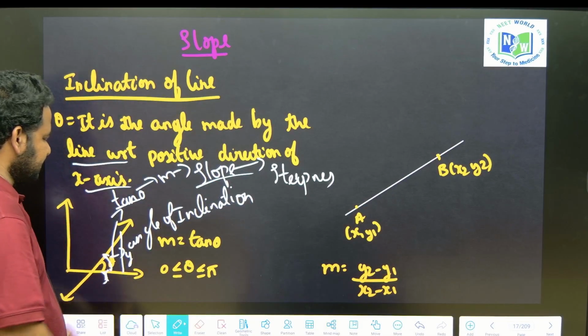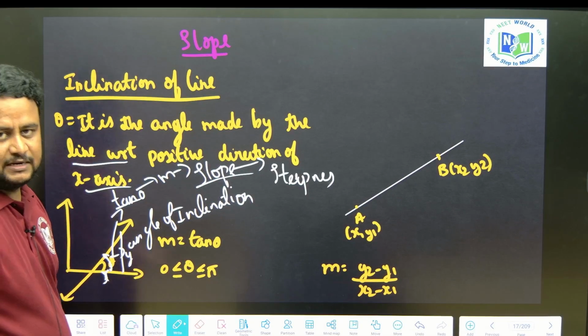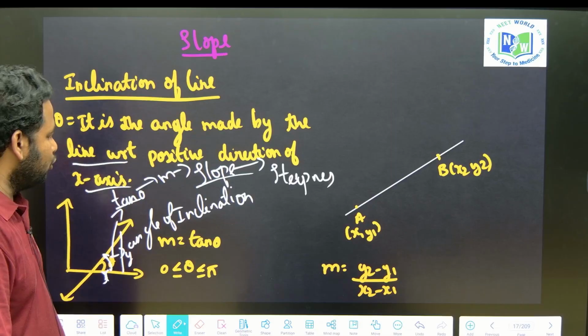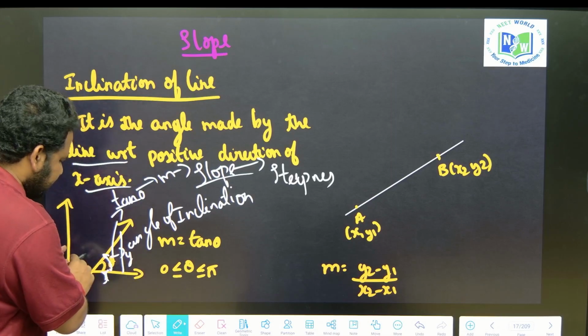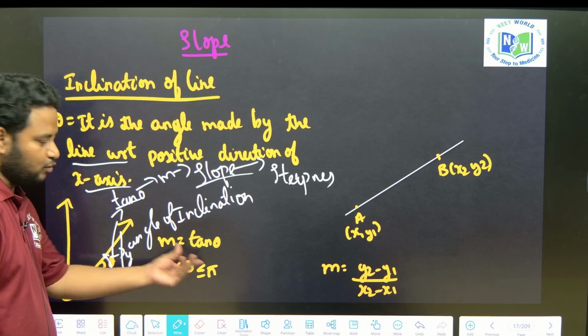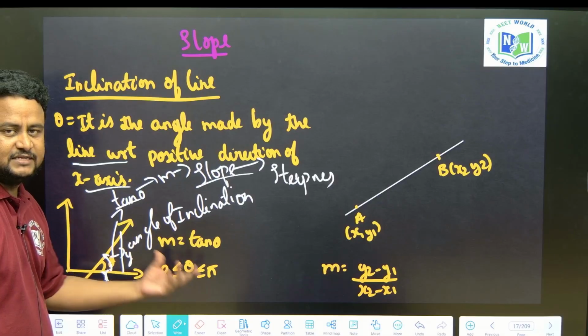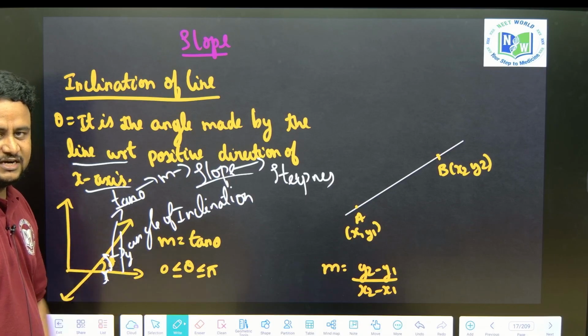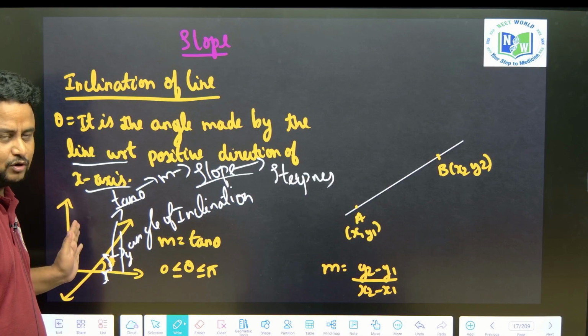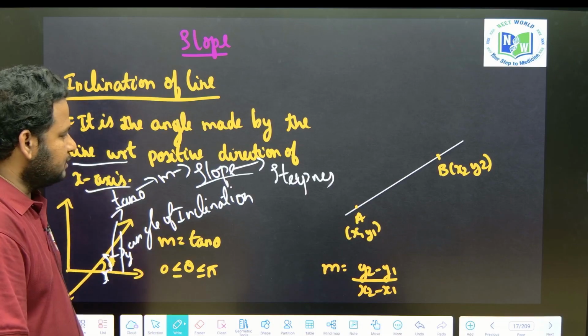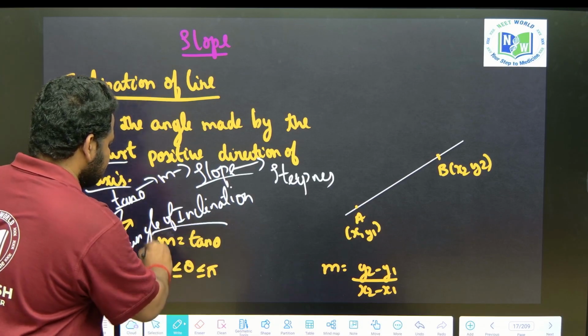Opposite by adjacent is nothing but tan theta, which gives us the slope. Theta is taken anti-clockwise and lies between 0 and pi, that is in the first and second quadrant. Got it? So slope m is equal to tan theta.